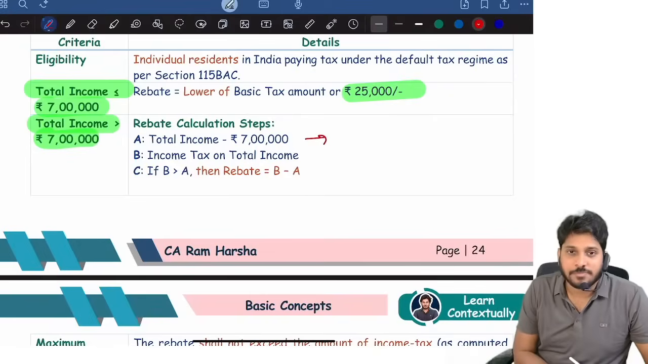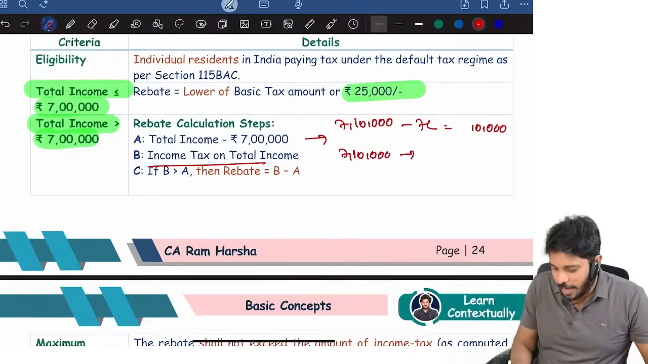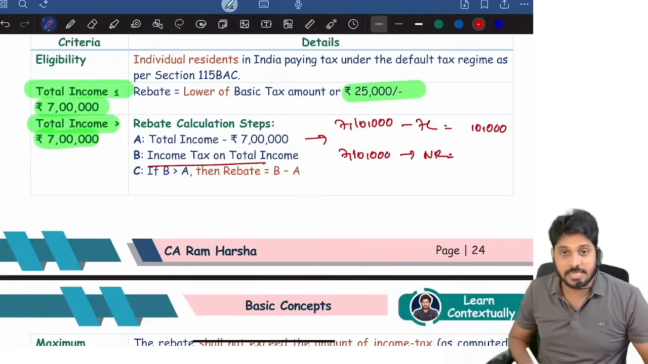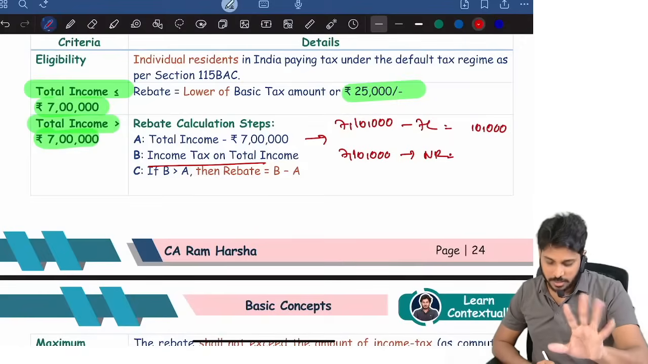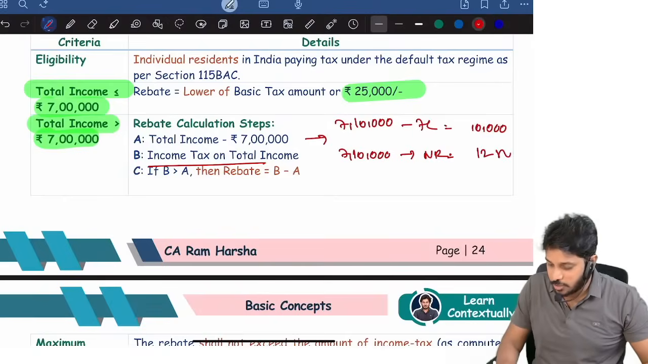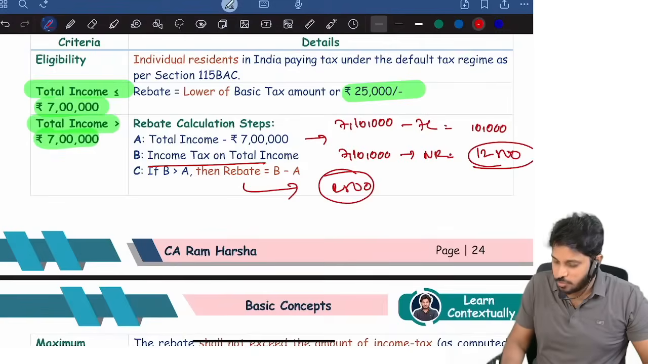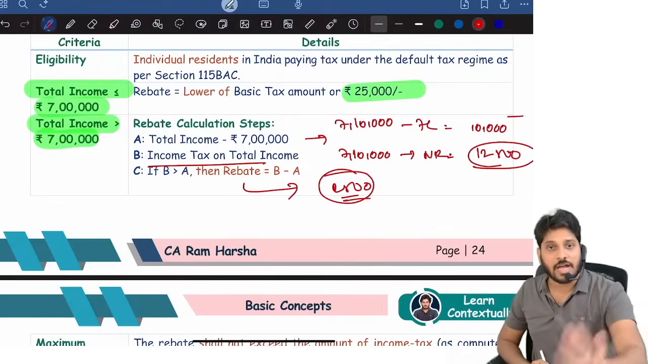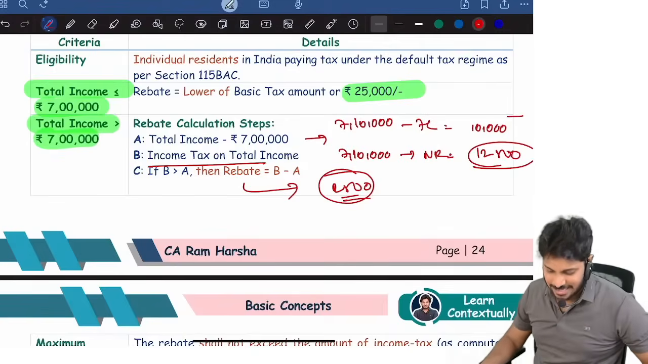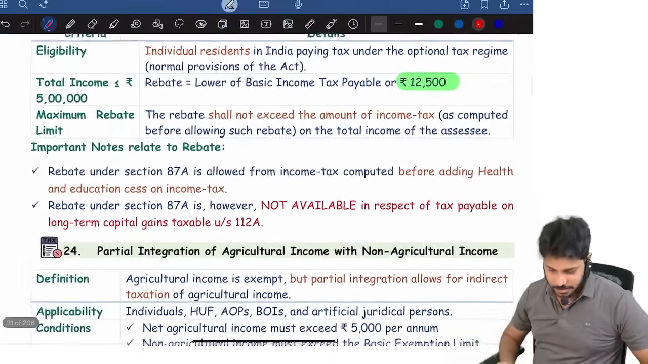First, step A: total income, say 7 lakh 10,000, minus 7 lakh, so 10,000 is step A. Step B: on 7 lakh 10,000, identify tax at normal rates, in the sense, on whatever total income is there, calculate normal tax. Suppose this comes to 12,500, then the rebate will be 2,500. If B is more than A, then the rebate will be 2,500. That's it. This is similar logic to marginal relief.